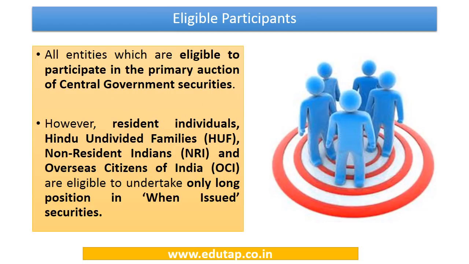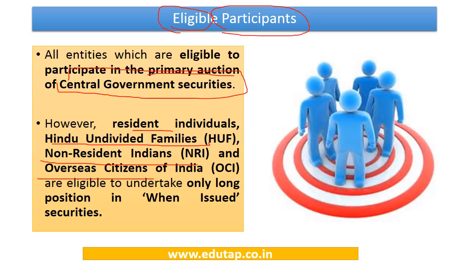Now let's come to the eligible participants. So who are going to be eligible to participate in the trades in when issued securities? Now all entities which are eligible to participate in the primary auction of central government securities will be eligible to participate in when issued transactions. However, there are some restrictions. Resident individuals, so this is the first category. Second is Hindu undivided families, then non-resident Indians, and overseas citizens of India. So these are the four categories of people.